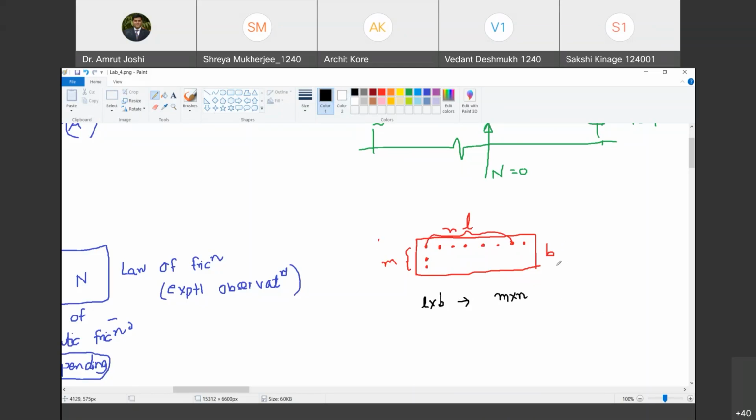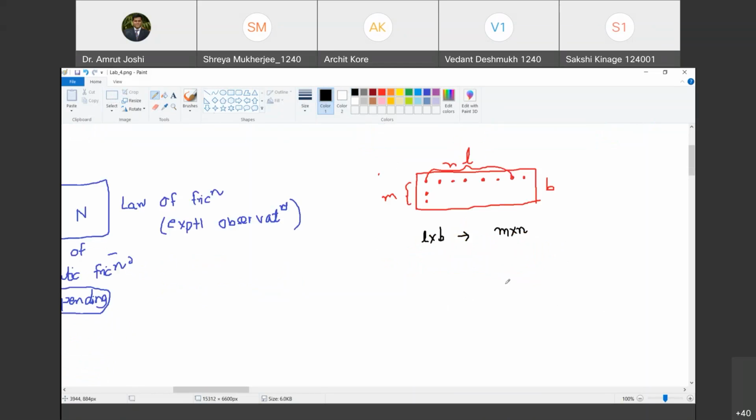Okay. Now I make this B twice. So if I made B twice, what happens? Tell me. The area becomes twice. So this is now 2B. This is L. So still along this line you are going to have how many number of crests?